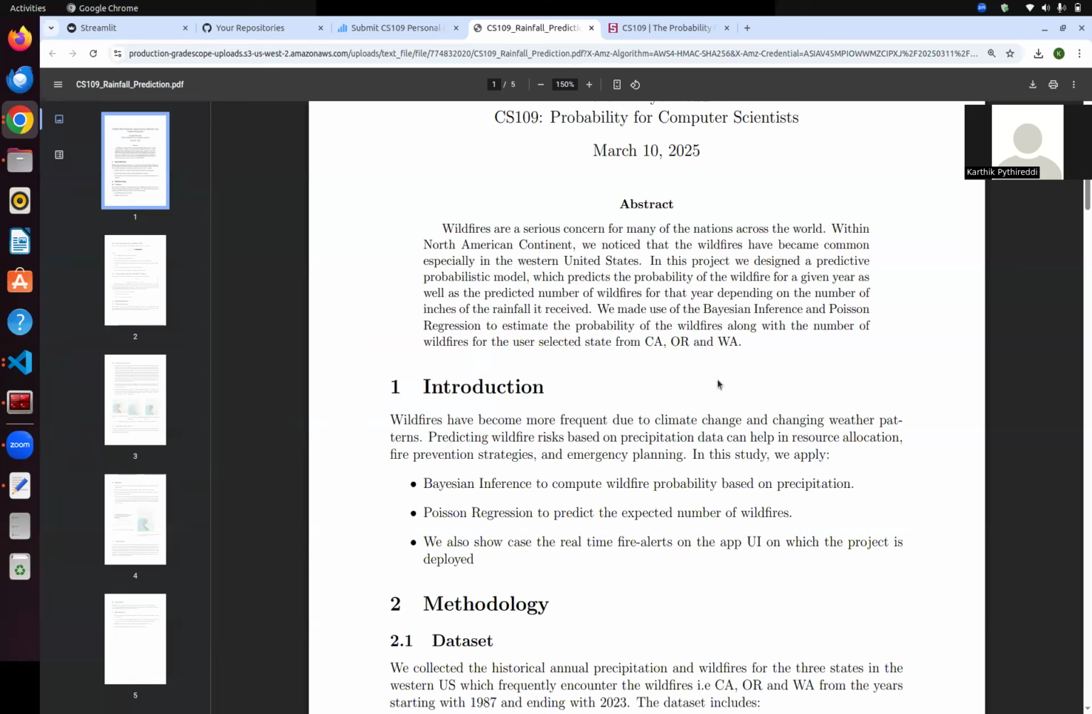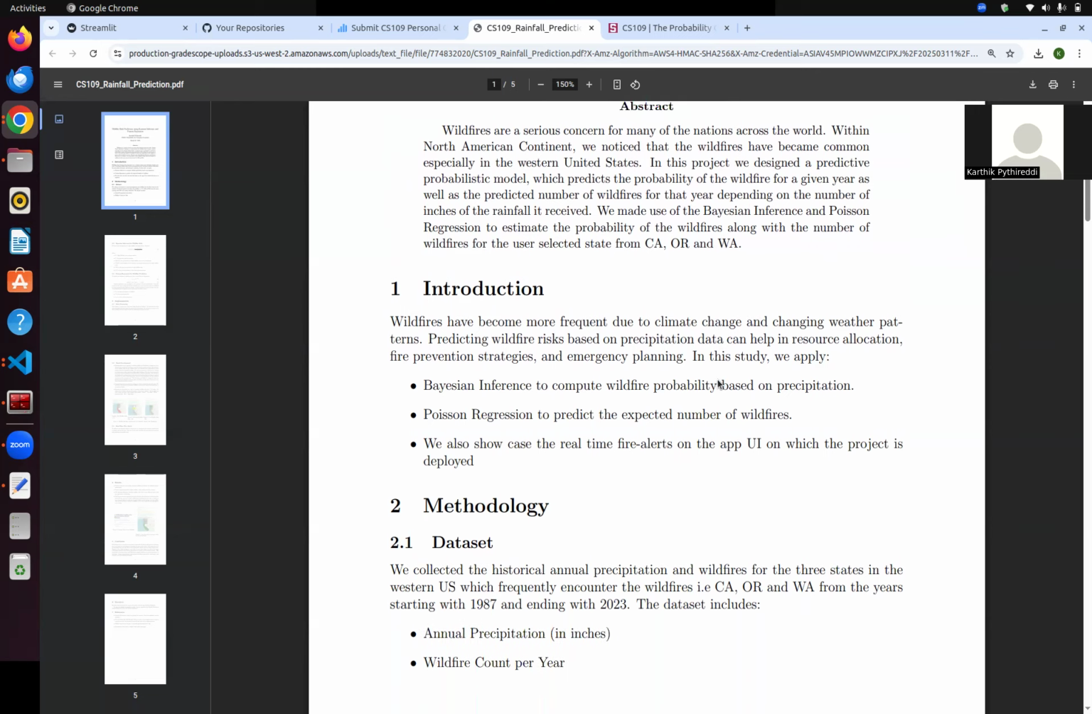The motivation for this project is that since I moved to California from Massachusetts, I've been seeing a lot of wildfires since 2020, and the recent wildfires in Los Angeles are one of the motivations for me to take on this project. So in this project, we will use statistical modeling to estimate the wildfire risks, and also to predict the number of wildfires per year. To do the statistical modeling, we made use of Bayesian inference, and to predict the number of wildfires, I made use of Poisson regression.